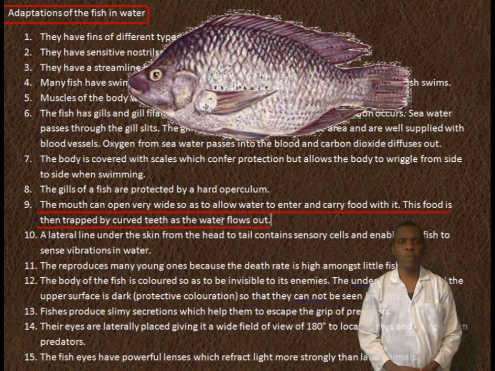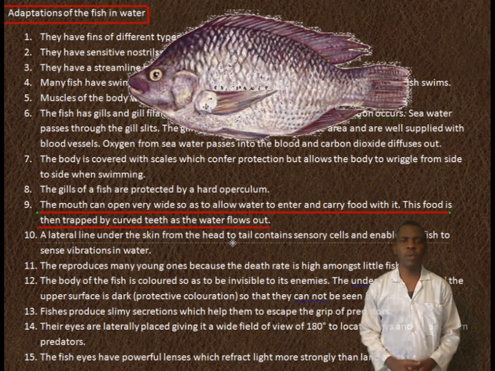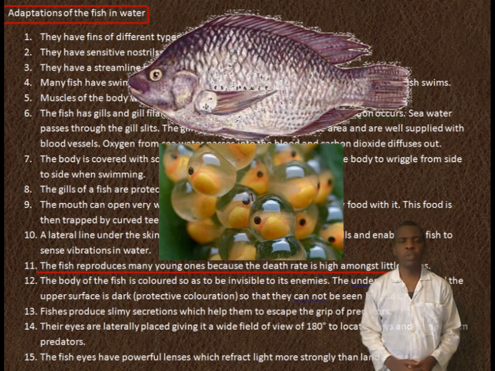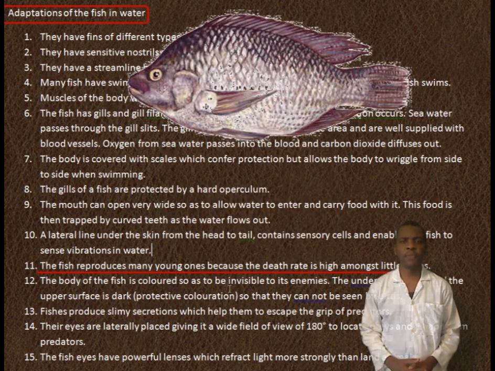The mouth can open very wide, so as to allow water to enter and to carry food with it. The food is then trapped by curved teeth as the water flows out. A lateral line under the skin, from the head to the tail, contains sensory cells and enables the fish to sense vibrations in water. They reproduce many young ones because the death rate is high among little fishes.